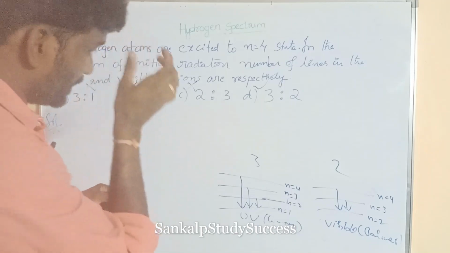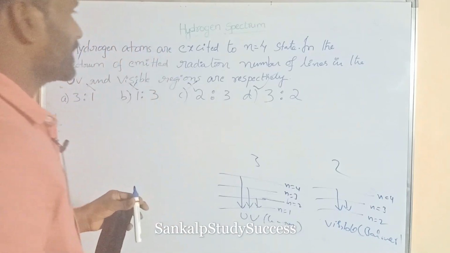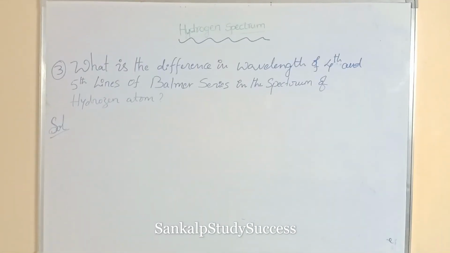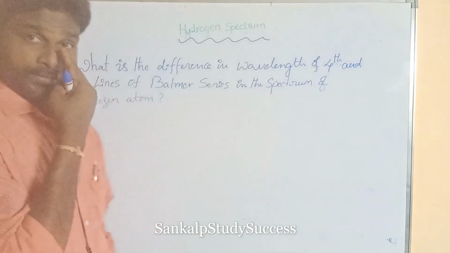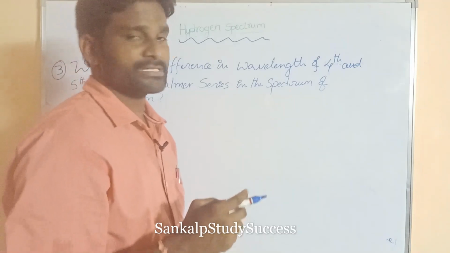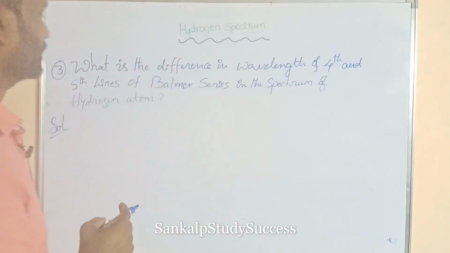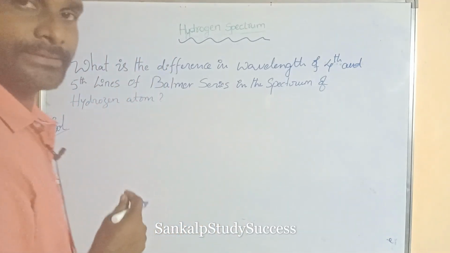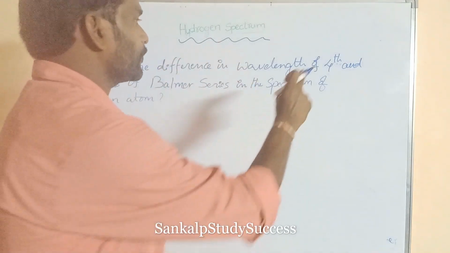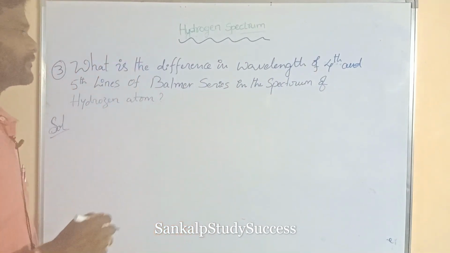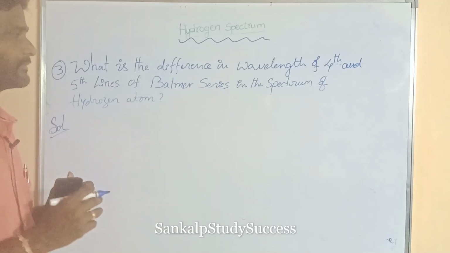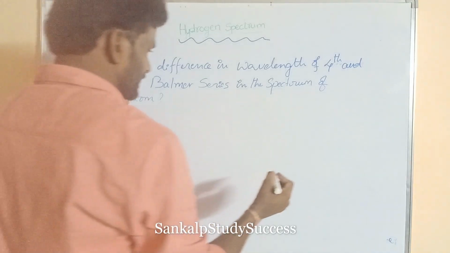Next, I am going to explain another sum. This question is also asked in so many chemistry entrance exams. What is the difference in wavelength of the 4th and 5th lines of the Balmer series in the spectrum of hydrogen atom? So this is the Balmer series.